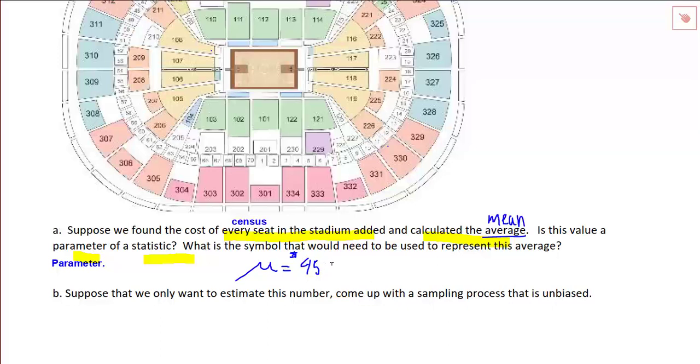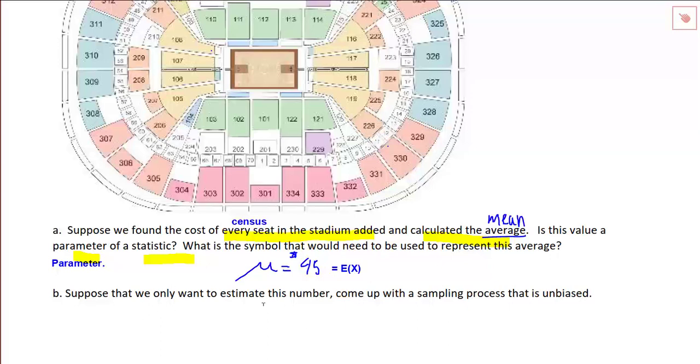Also, that's the symbolic way, using the Greek letter. Sometimes later we'll also use this E for the expected value. The expected value is sometimes known as the mean. And if we called X the cost of a ticket, then this will be called E of X. The mu or the E of X are really interchangeable symbols.